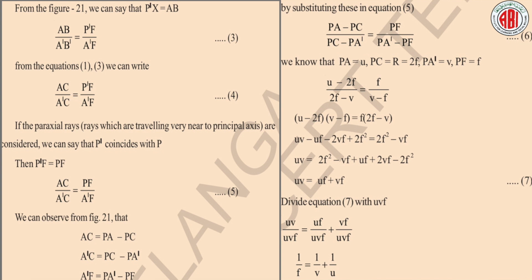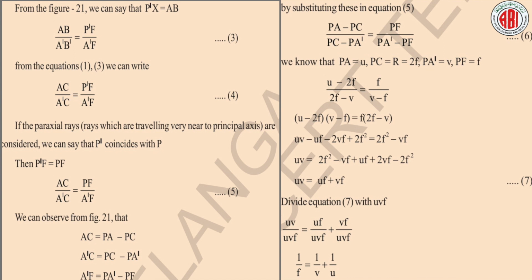By substituting this in equation 5, (PA − PC) / (PC − PA') = PF / (PA' − PF), equation 6. Students, we know that the distance between object and mirror is nothing but the object distance, that is PA. PA is equal to u. Similarly, PC is equal to R, which is equal to 2f.